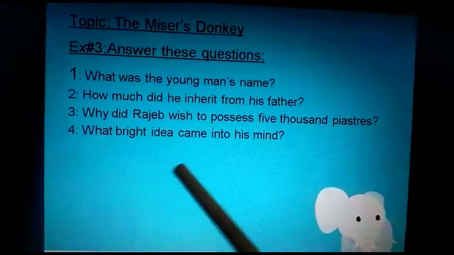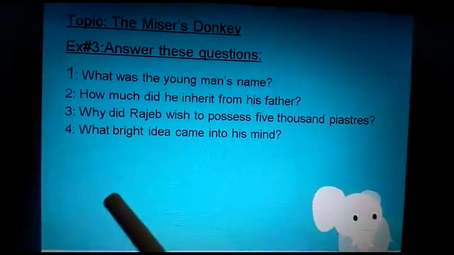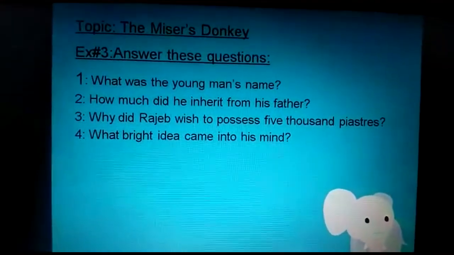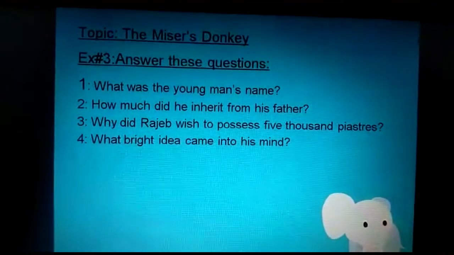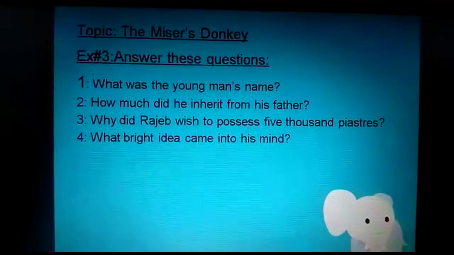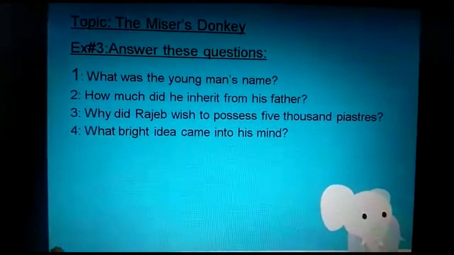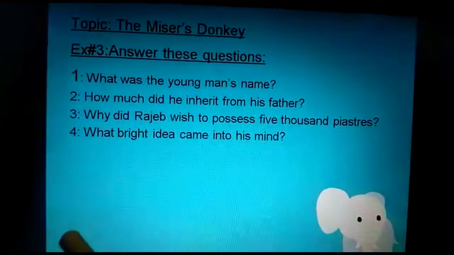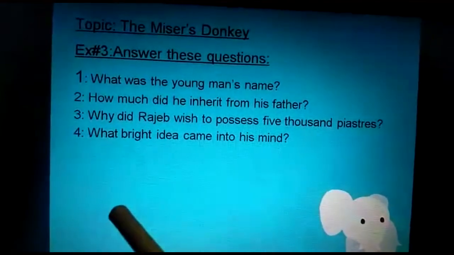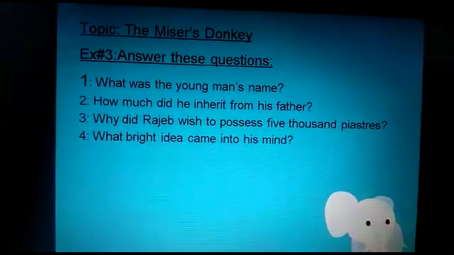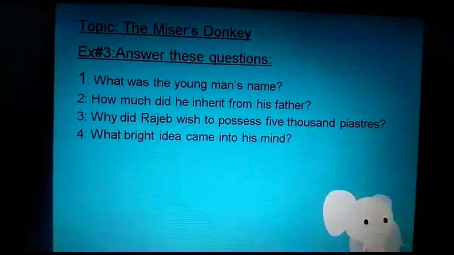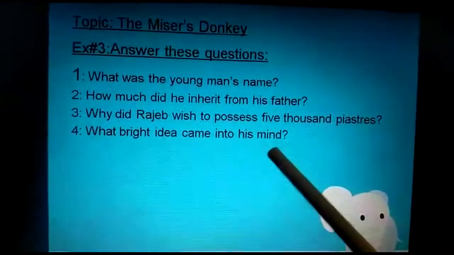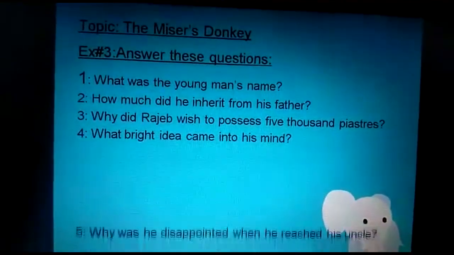Question number 4. What bright idea came into his mind? Yes, if you remember the chapter, what idea came to his mind? He thought that his uncle is very rich, so he can go and ask him for money. So what will be the correct answer? He thought to get help from his rich uncle who lived in a far off city. I am repeating again. He thought to get help from his rich uncle who lived in a far off city. Now move to the next one.